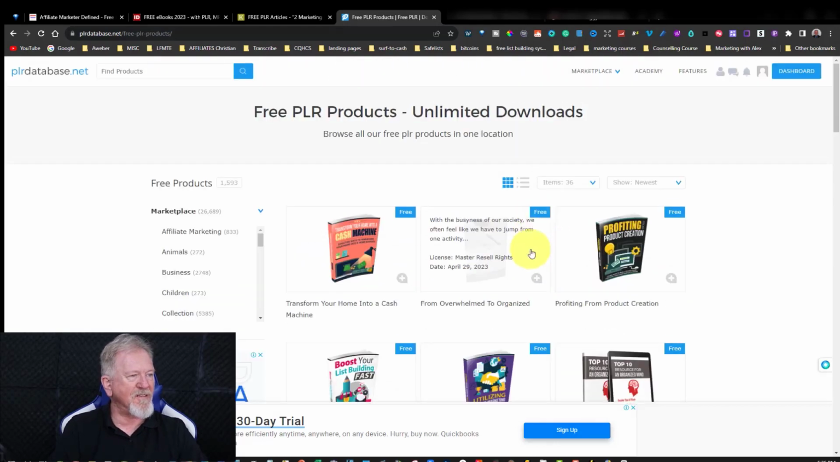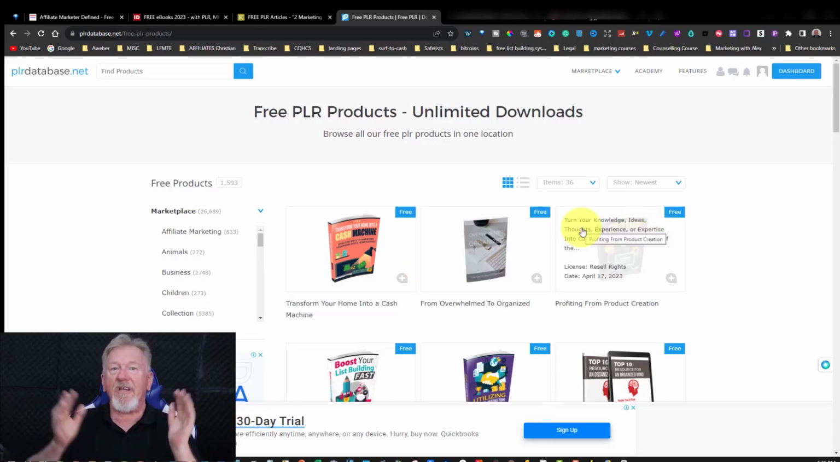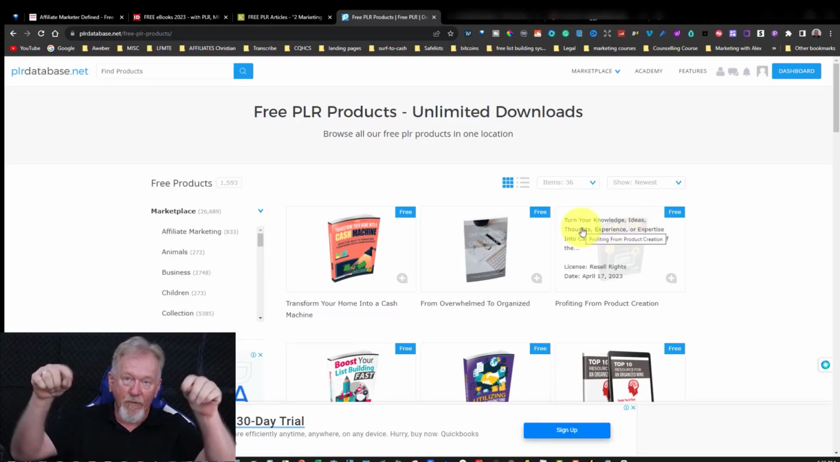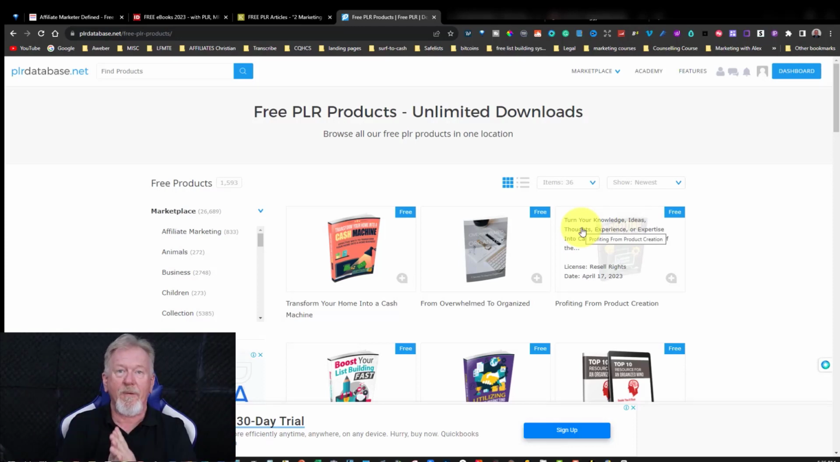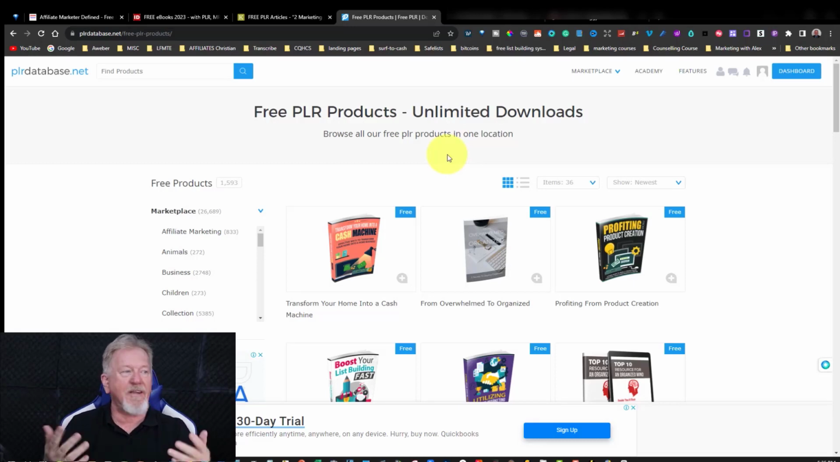So you can have a look at the various ebooks as well as articles that they have in this particular area. And you can download them, change them up using things like Quillbot. And I'll leave a link for Quillbot down below, and be aware it will be an affiliate link, and you can change it up using that. And in the free section of PLRdatabase.net, you can download all of these ebooks completely for free.